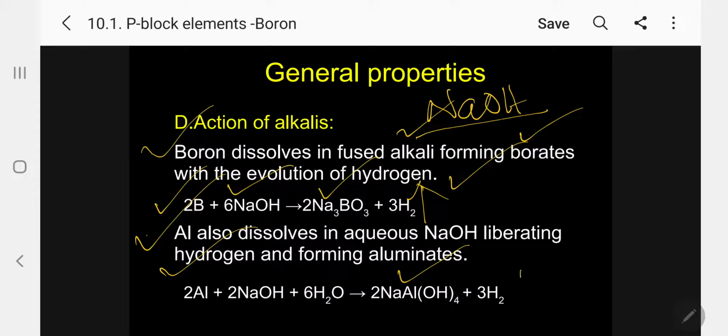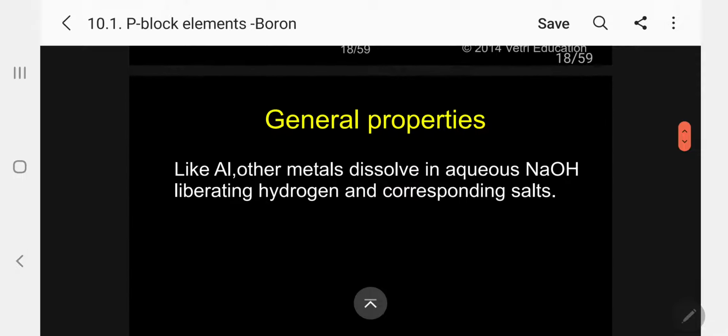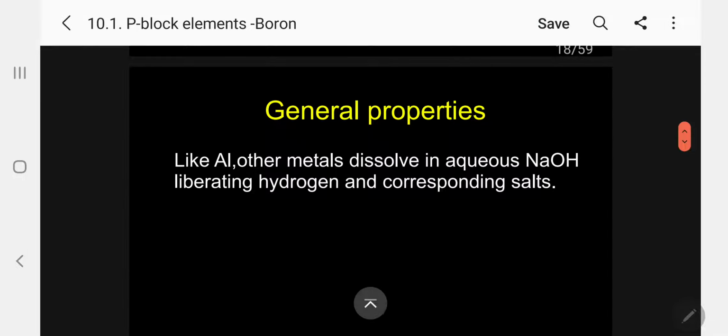In both cases, hydrogen is liberated. In the first case, it reacts directly even without water, but here aluminum reacts only in aqueous solution. Now, like aluminum, other metals dissolve in aqueous sodium hydroxide, liberating hydrogen and corresponding salts. That is gallium, indium, and thallium.